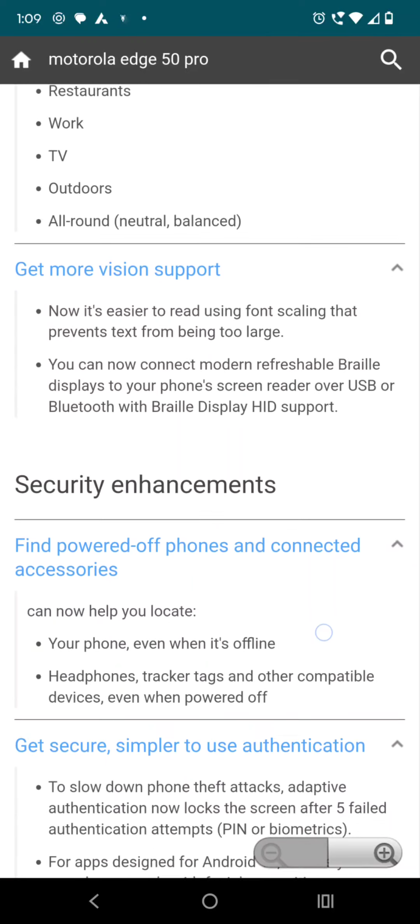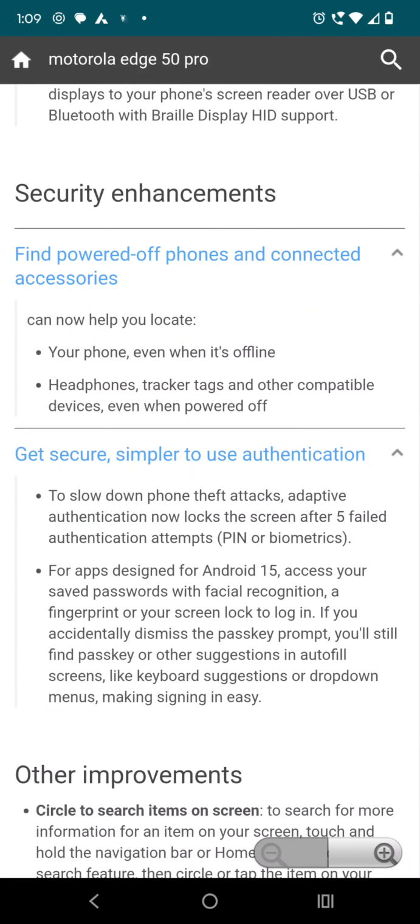And after that there is some security enhancement also. Suppose someone stole your phone, snatched it from you and just ran away, so after a short time it will get locked. In this they mention the find power off phone and connected accessories feature also.